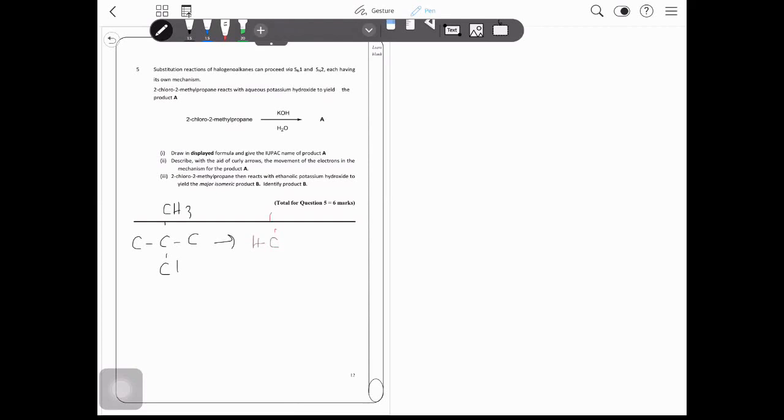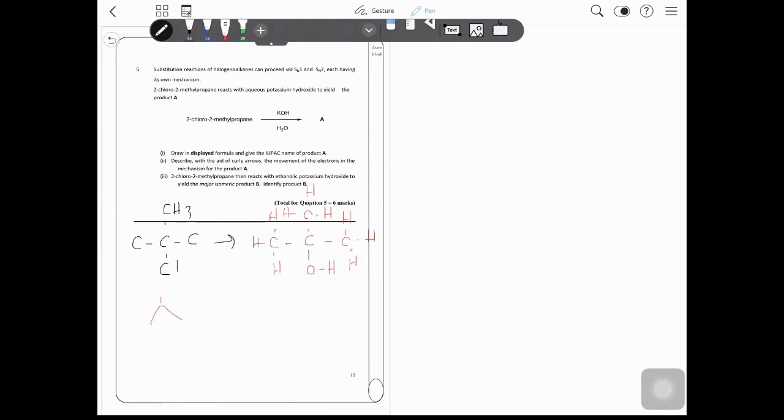So since it wants a displayed formula, all of the bonds need to be shown. So we open up all of the bonds. So we have OH here. So describe with the aid of curly arrows the movement of the electrons in the mechanism for product A. Practically, this question asks for the mechanism. And since 2-chloro-2-methylpropane is a tertiary halogenoalkane, it will react via SN1.